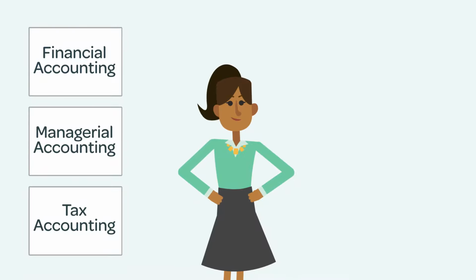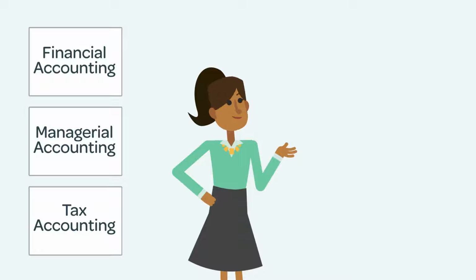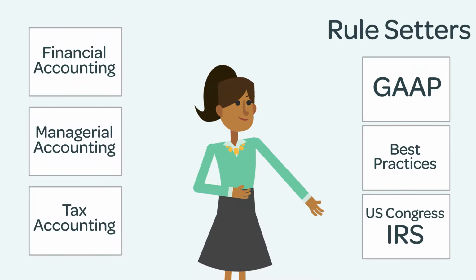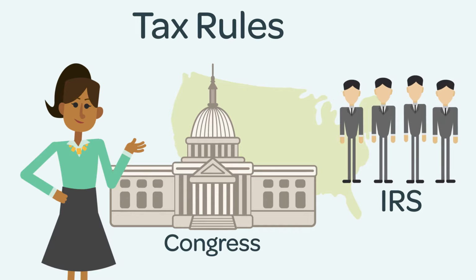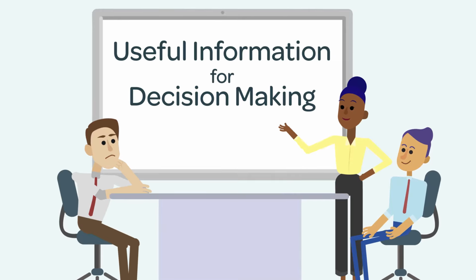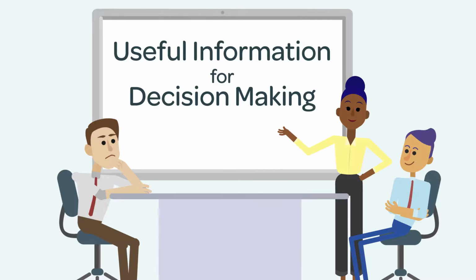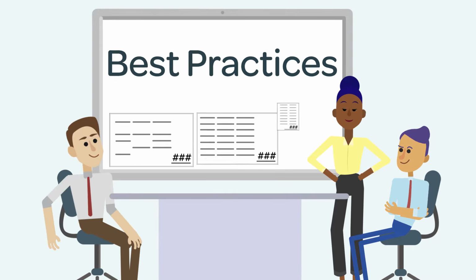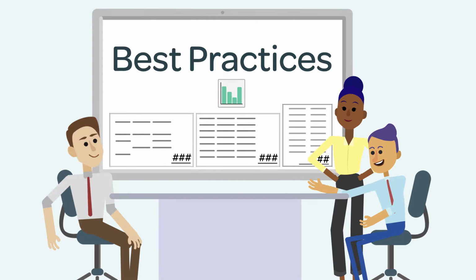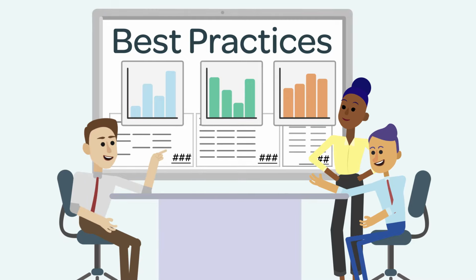Not only do these types of accounting differ in their purpose, they also differ in who sets the rules for the accounting. In the U.S., Congress sets the tax rules and the IRS enforces the rules. Managerial accounting aims to provide useful information for internal decision-making, and thus there are no rule setters for managerial accounting, only best practices for presenting information in a way that makes it useful for decision-making.